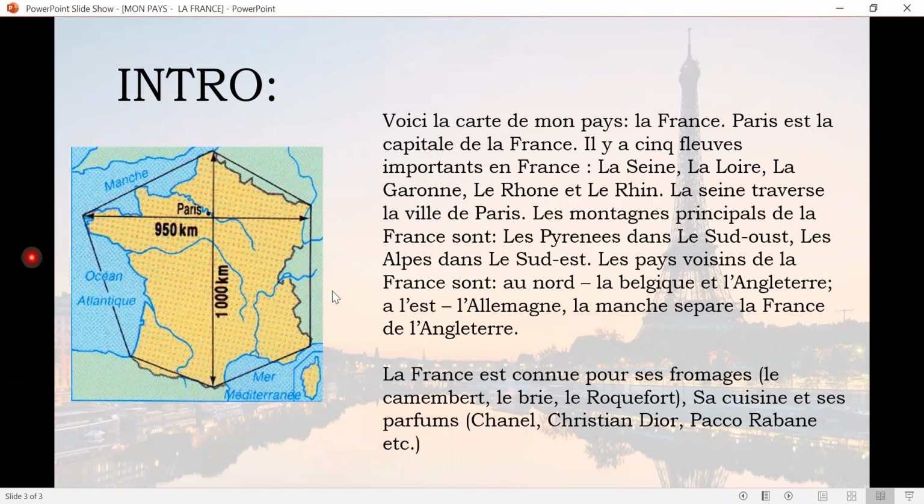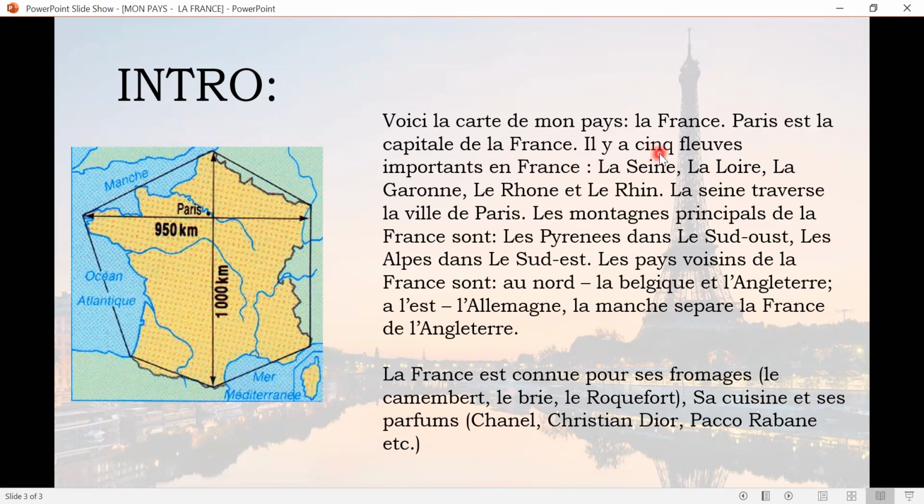In this picture we see that it is surrounded by the Atlantic Ocean and the Mediterranean. We are going to discuss the different mountains, the different rivers that flow through France, and the forests in France. So let's take a look after the capital of France. As we know, Paris is the capital of France. It has some rivers also in this country. Let's take a look at the rivers.